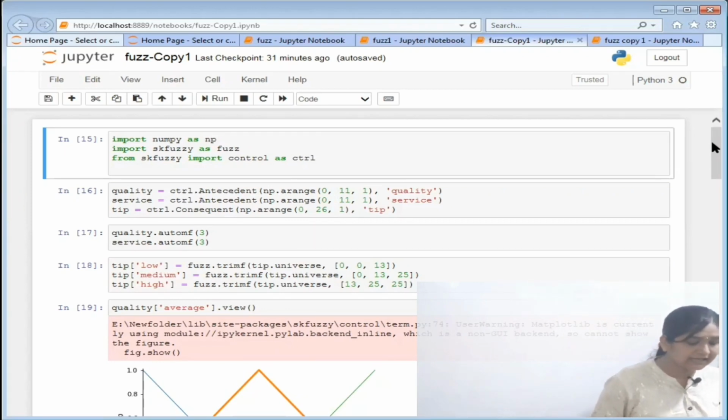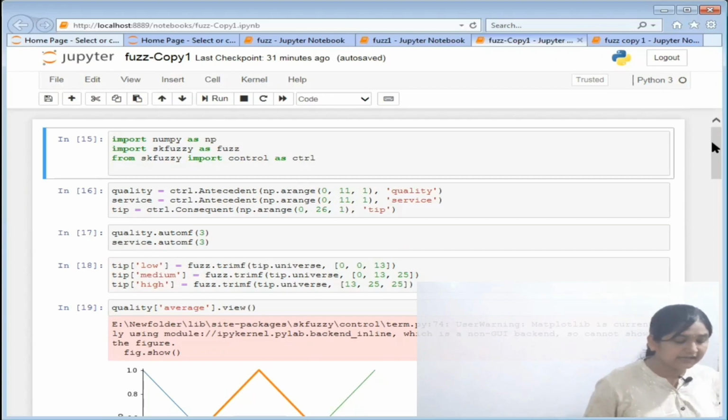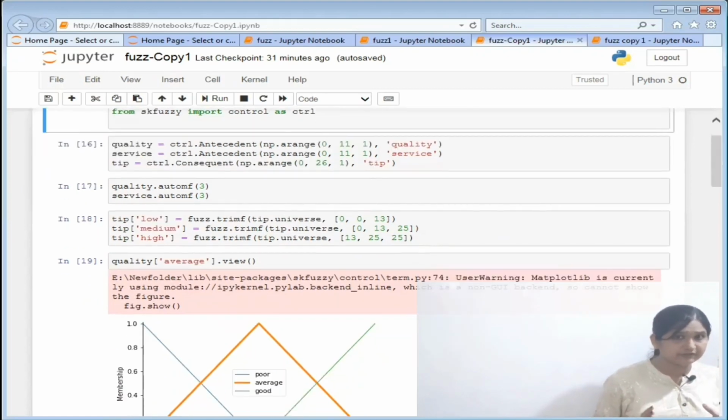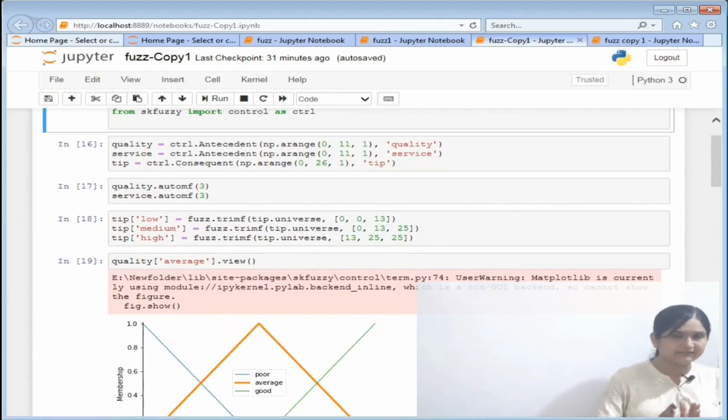In the same way I have written service, which is also recorded, and finally tip is your consequent, and in the arange you have your parameters like tip and 0 to 26, and the step is 1, right? Because the maximum percentage of tip is 25%, so the stop will be 1 more than that, and it will work till 25, right?